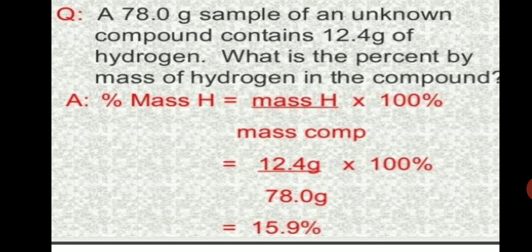So the total amount is given. A compound is having the total mass 78 gram. In that compound, one element present is hydrogen. We don't know the other element. They have mentioned only one element. Their mass is also mentioned. How much? 12.4 gram.